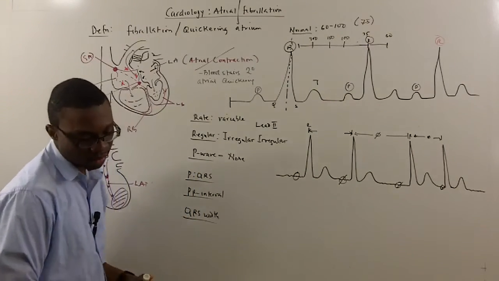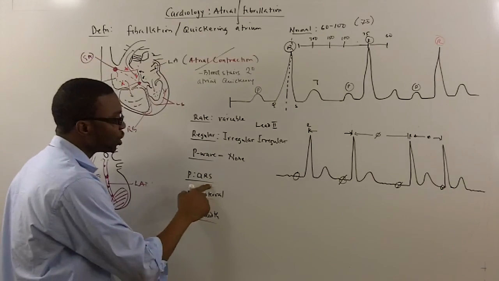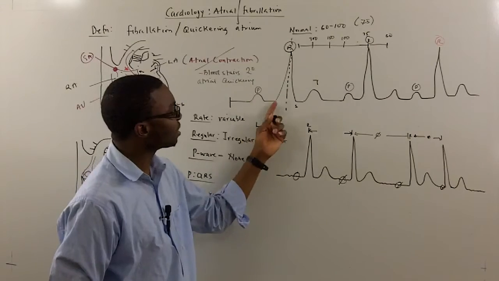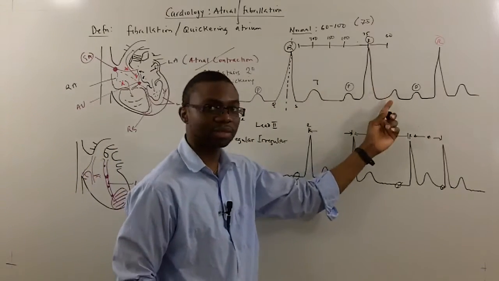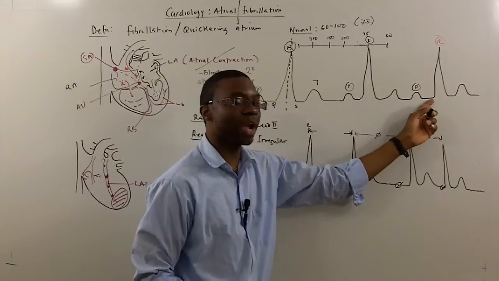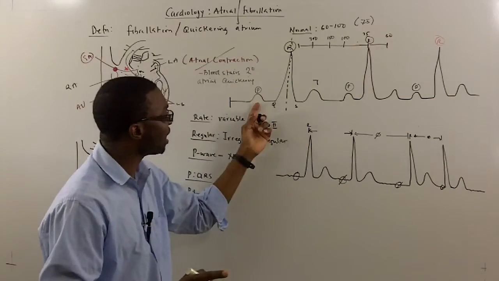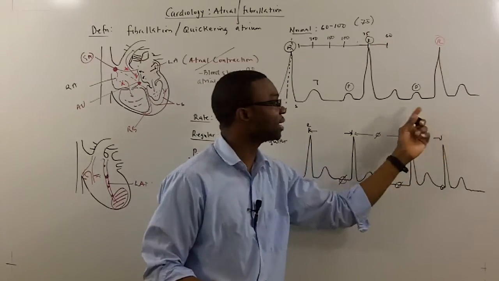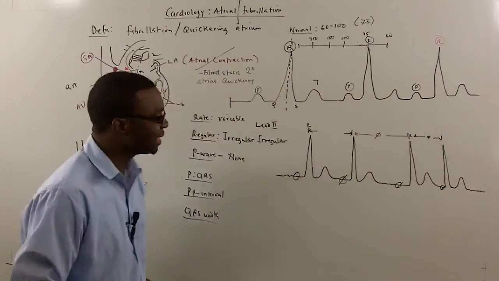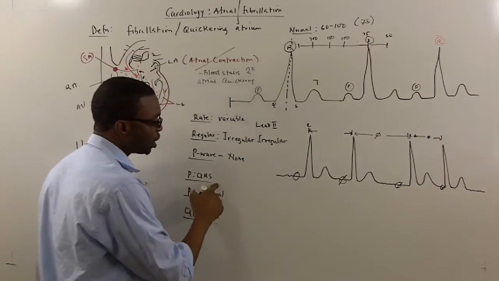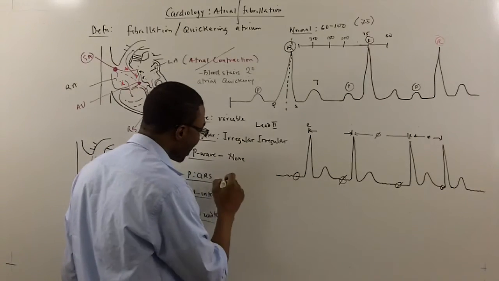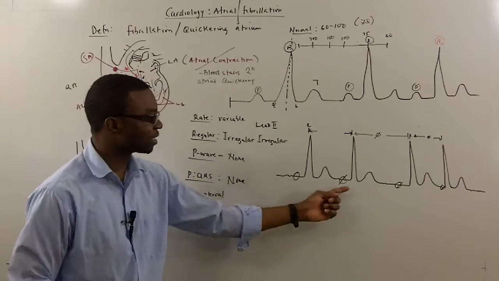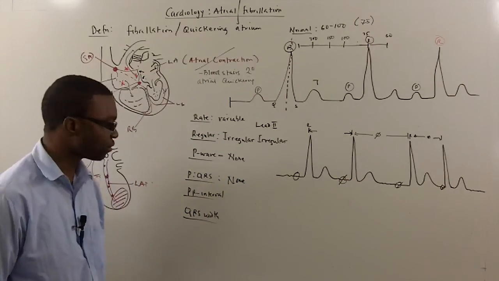Now, the next thing is the P to QRS complex ratio. There's supposed to be a P before every QRS. I apologize, P before every QRS, P before every QRS, P before every QRS, and the T wave. See that? But in this case, if I look at the P to QRS ratio, since there's no P wave, there's none, right? There's no P wave. I can't check the P to QRS ratio when you have atrial fibrillation.